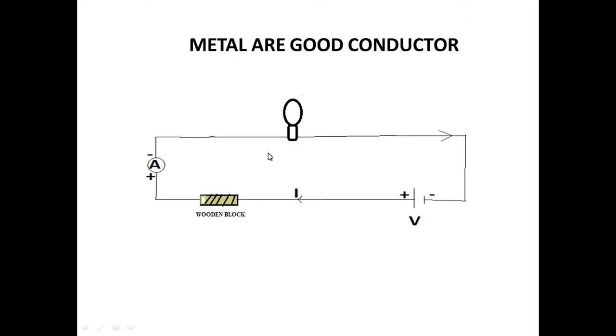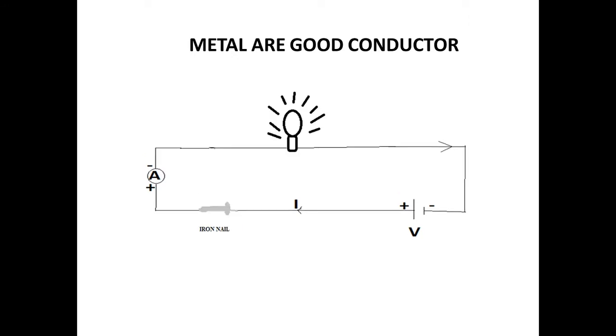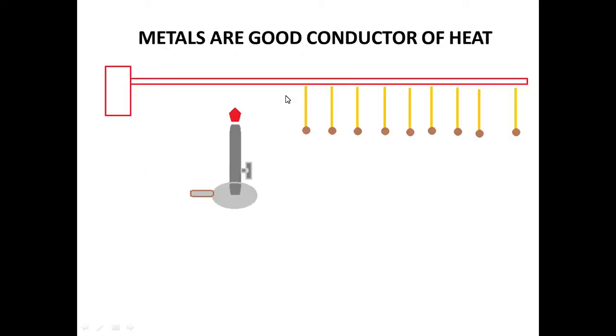It never conducts electricity. Now what happens if we replace this wooden block between the two terminals A and B with the help of an iron nail? This iron nail is a conductor. It allows electricity to pass through it and makes the bulb glow. Come to the next physical property of metals: metals are good conductors of heat also.